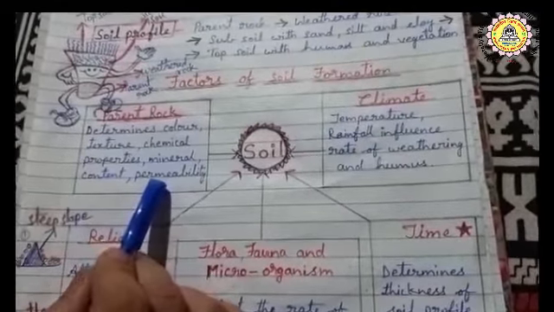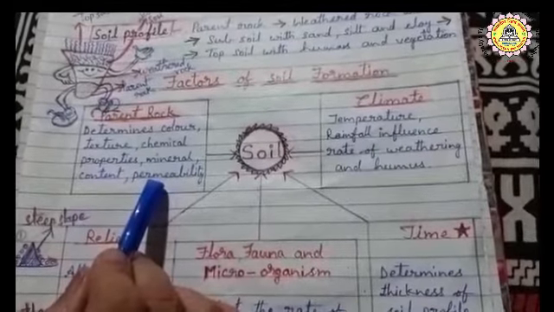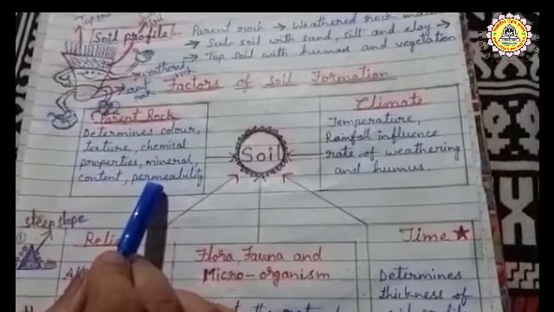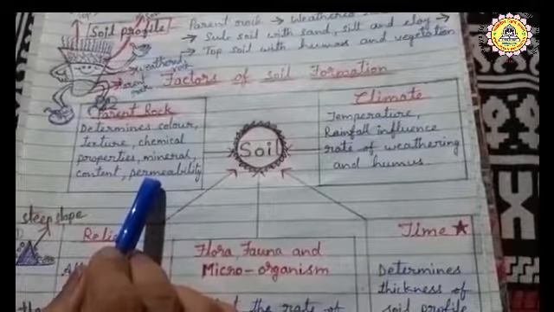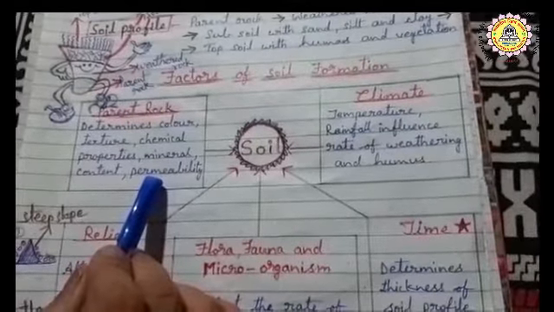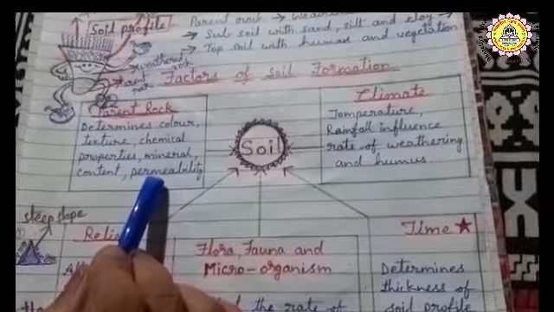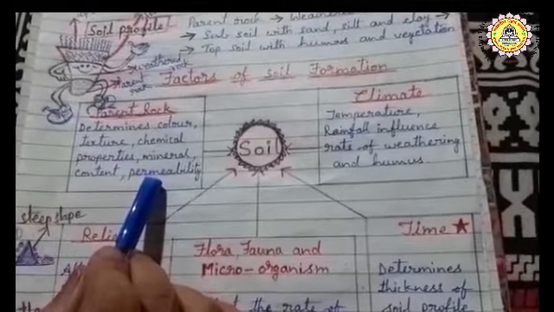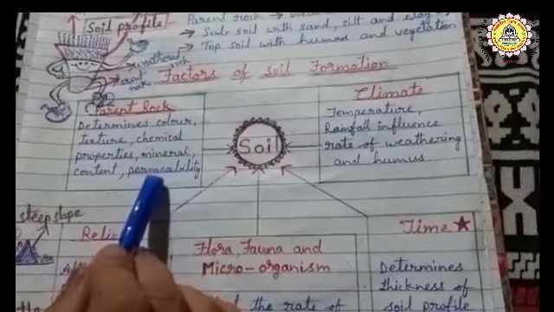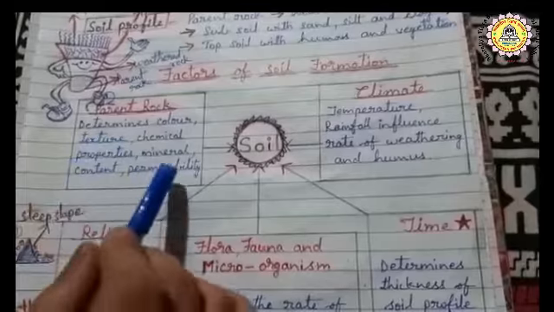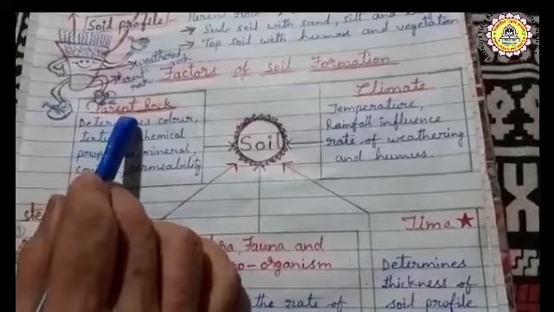Permeability means when we pour water into soil, it absorbs and goes directly deep into the land. Some kinds of soil absorb water fast, some do not absorb the water. That is known as permeability. So these are the features of parent rock.